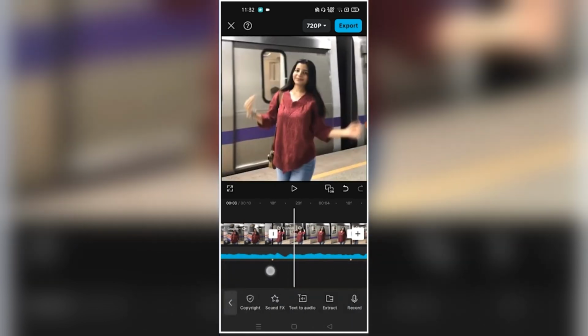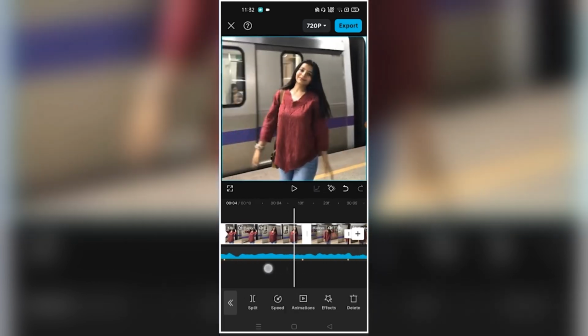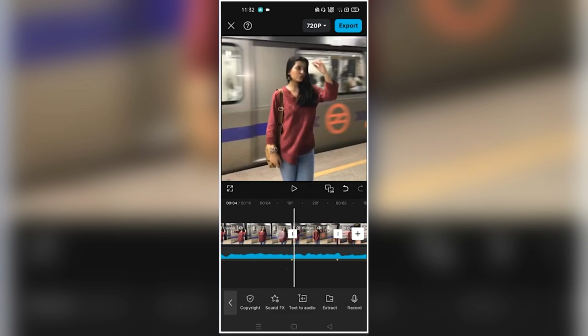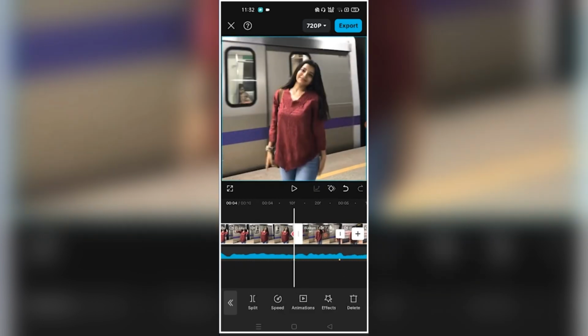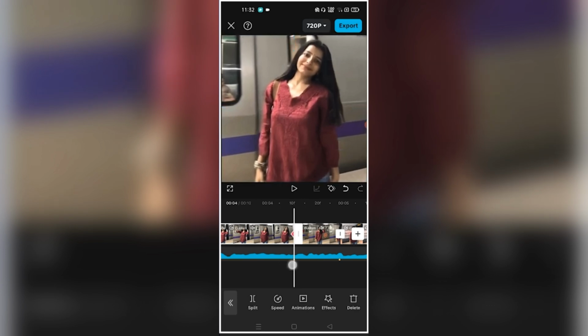Now come ahead of it. After that you have to add 2 keys in it as well. One in the beginning of the clip and one in the end. Okay, come to the second key and zoom the clip. Do this much and come to the middle.